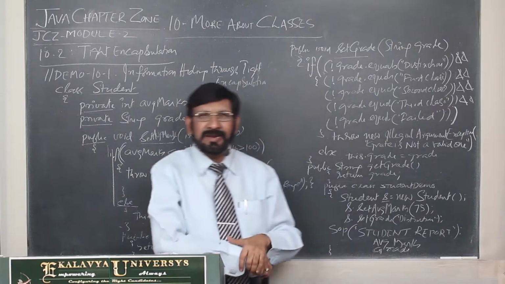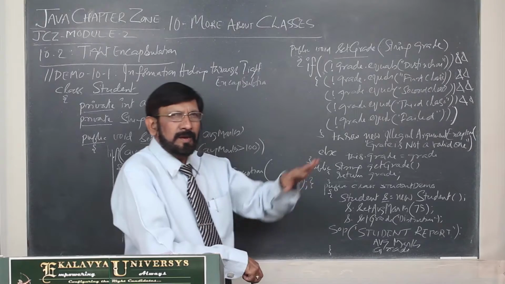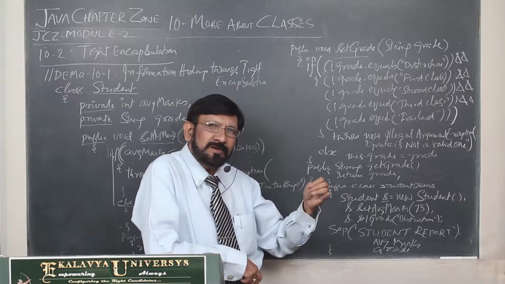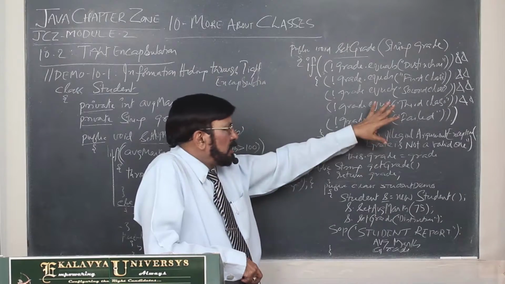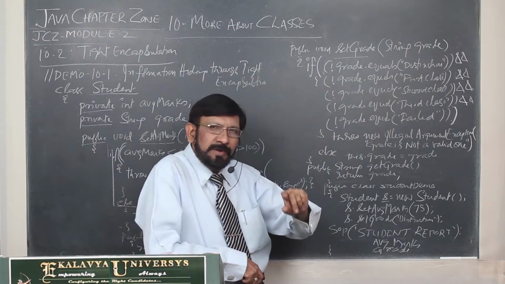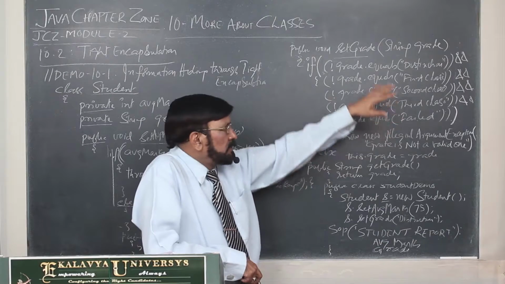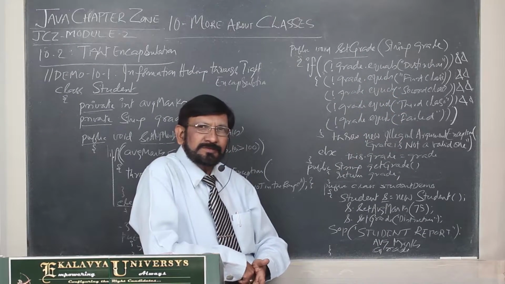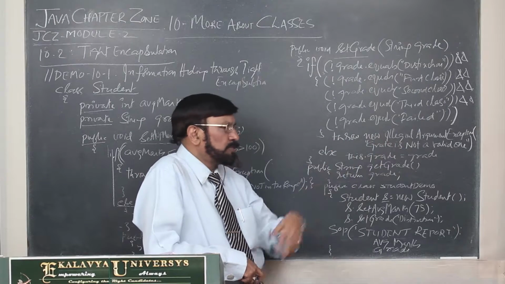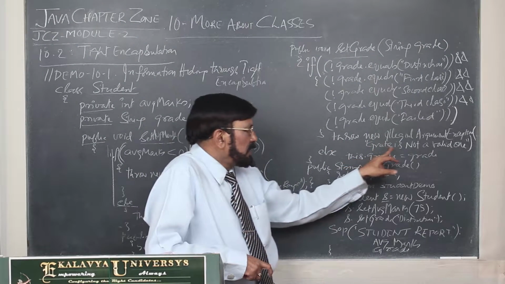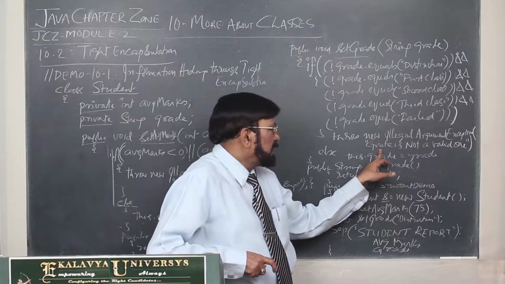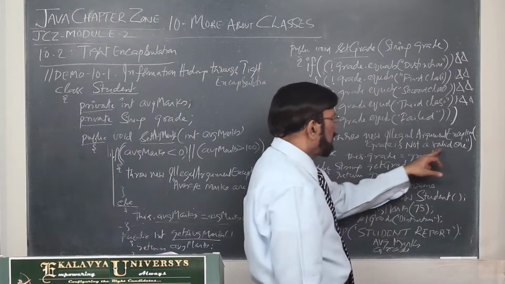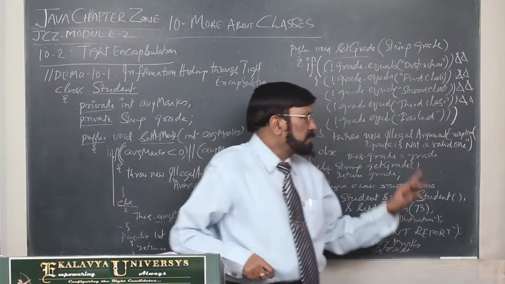Thereafter, second one, set grade. As far as set grade is concerned, I labeled 5: distinction, first class, second class, third class, and fail. Whatever input value you are giving for grade should be one of them. Otherwise, the exception is thrown. And in that, you get a message that grade is not a valid one. That message you get.